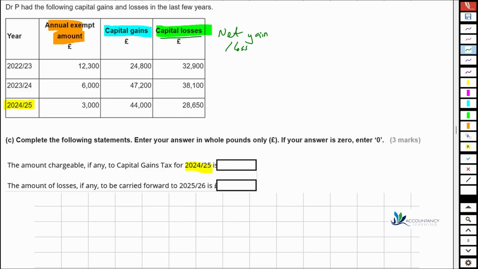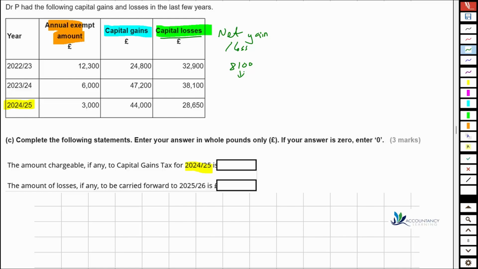So in the first year, we can see we've got capital losses of 32,900, but our gains are smaller, 24,800, so it means that we have a total net loss of 8,100 in the first year. And all of this can be carried forward and used against future gains.